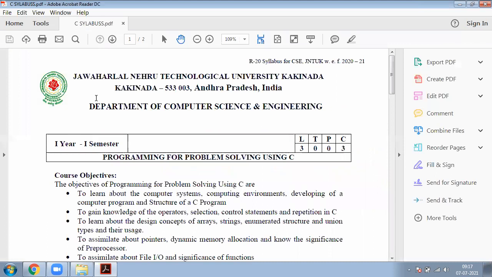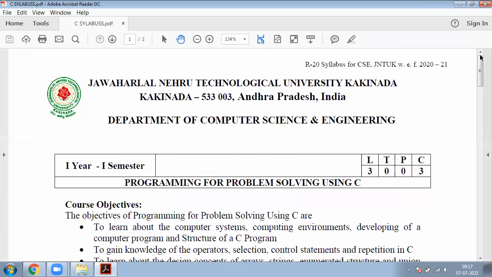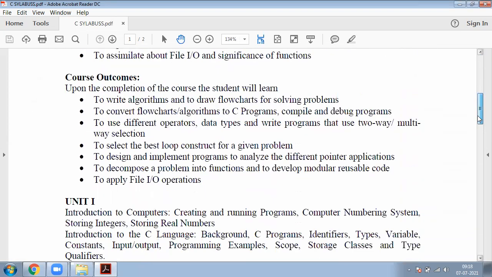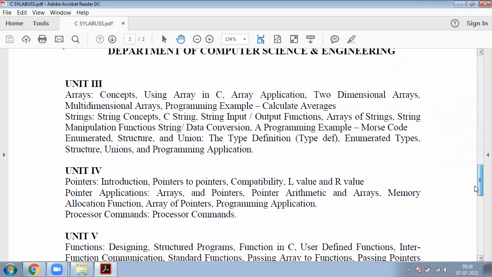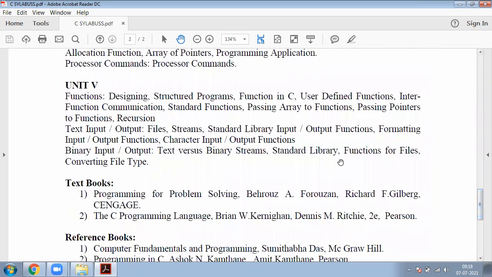This is your total syllabus, check once. Your PPSC consists of 5 units. In that, the first unit is completed, second unit completed, third unit, fourth unit, and the fifth unit completed just now. The fifth unit consists of text input output, binary input output, and finally we completed functions. So all are completed.